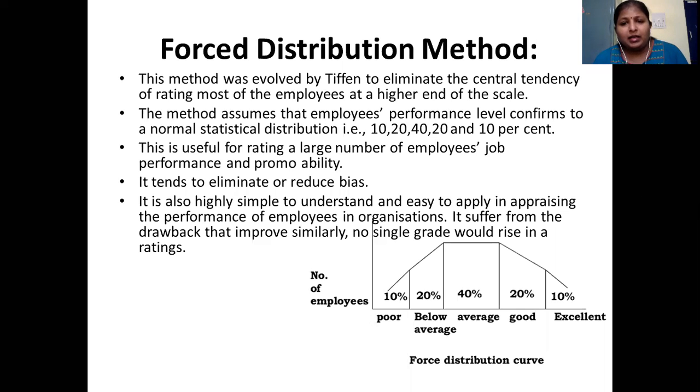You can get a category of employees who are really good and fit for promotion, but in that group, to decide whom to promote, you have to use some other appraisal technique. The company will decide which combination of appraisal techniques to use to identify the person who is most suitable for promotion. So that is the forced distribution method. I'll just repeat it again: employees are categorized into 5 categories based on their performance.